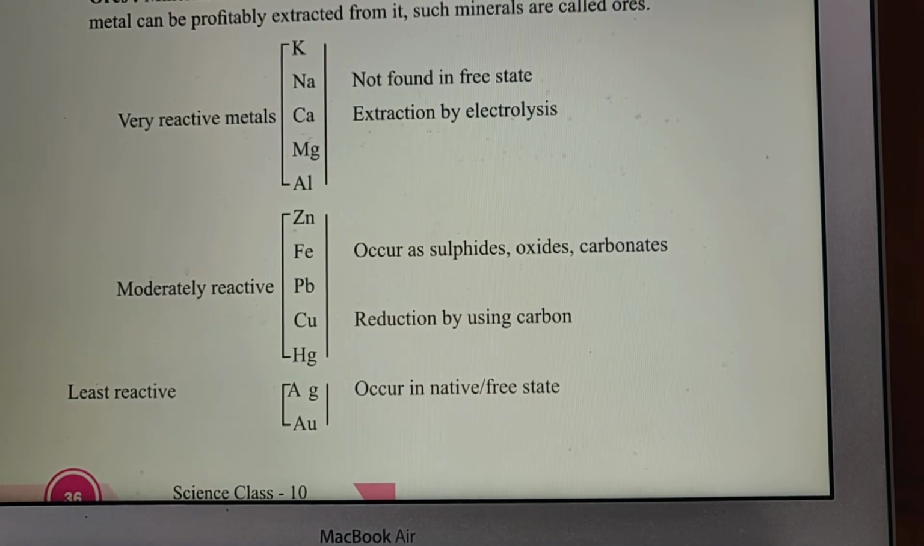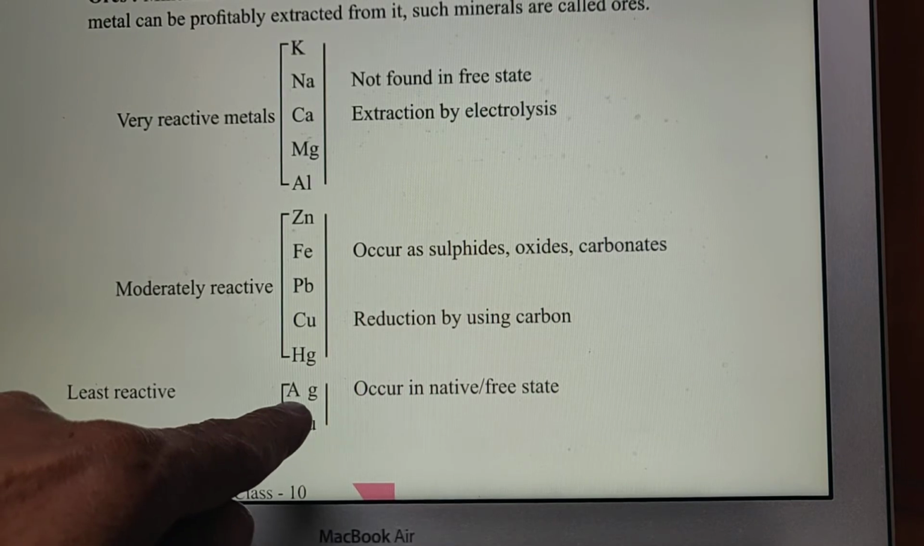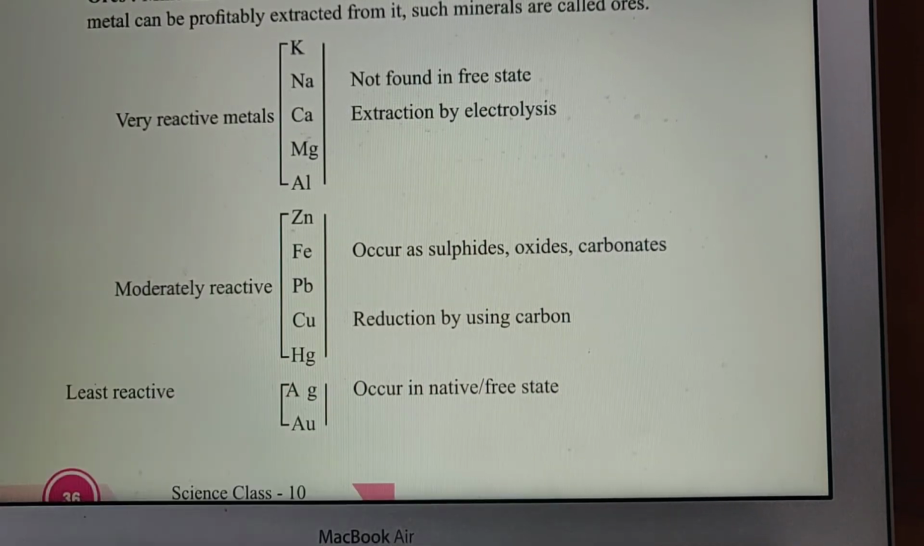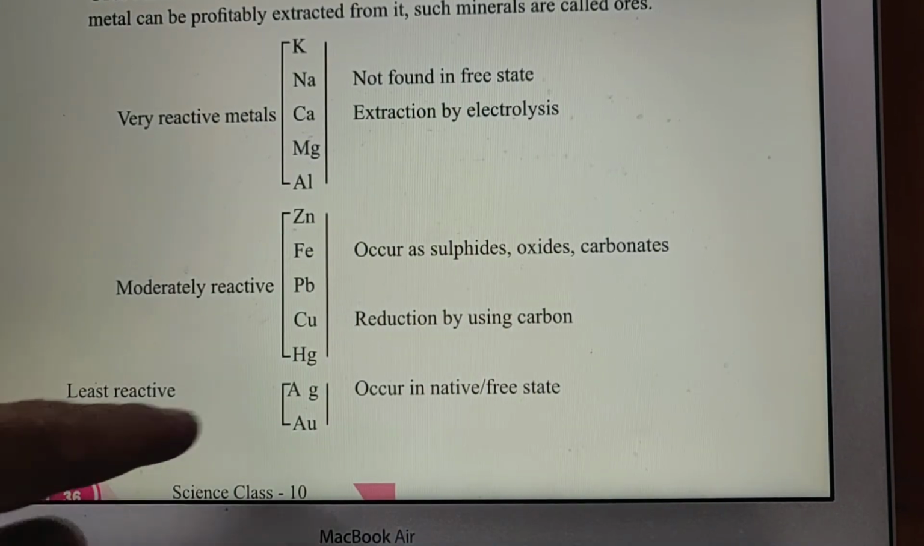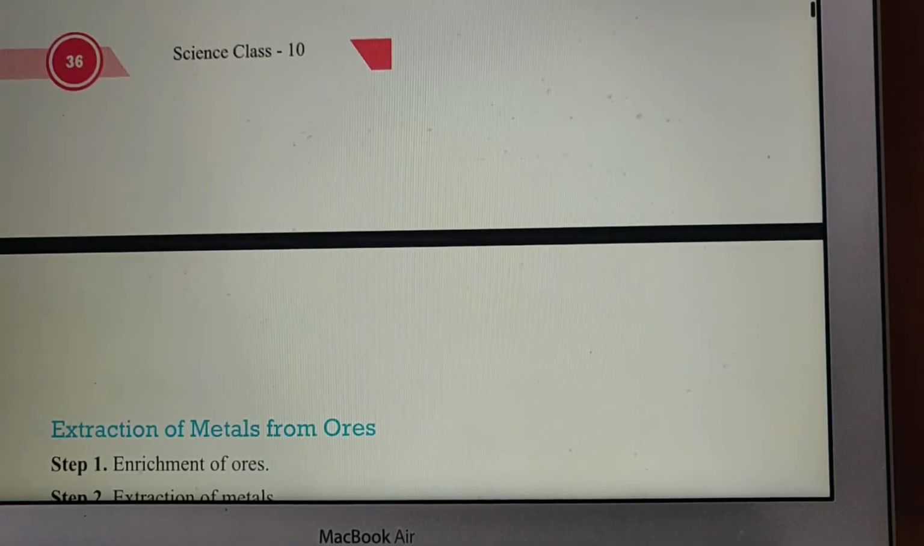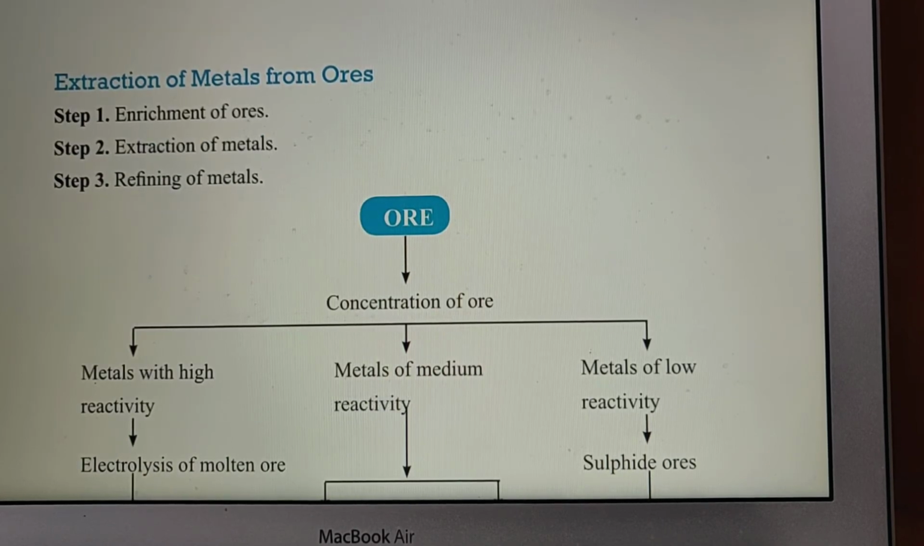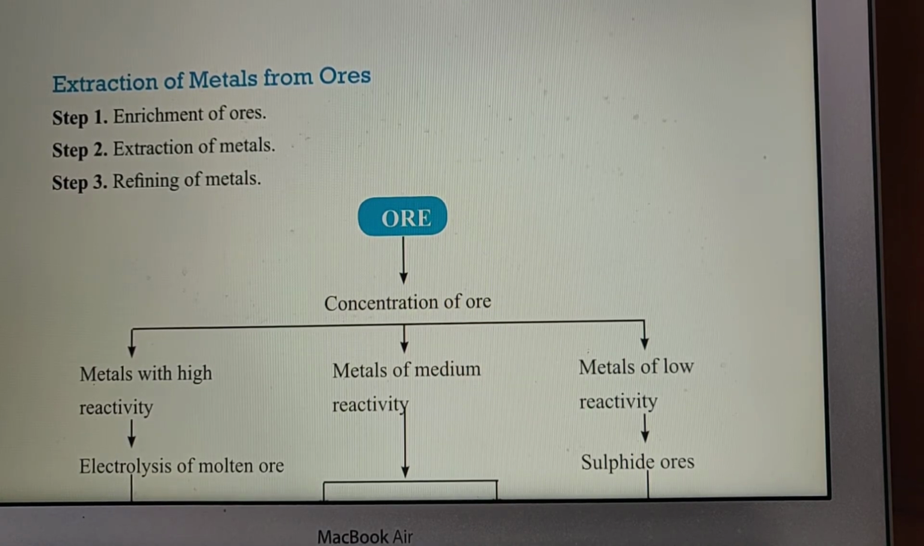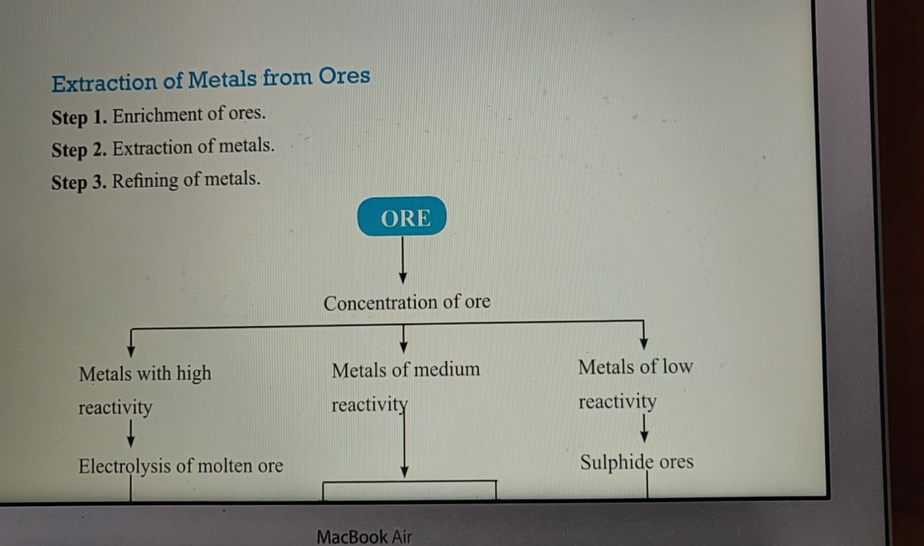Lastly, the least reactive are silver and copper. Here Ag is combined, some mistake in typing Ag. They occur in native free state. We can find silver, copper and gold in nature in free state. Extraction of metals requires 3 steps. First is the enrichment of ores, second is the extraction of metals, and third is the refining of metals.